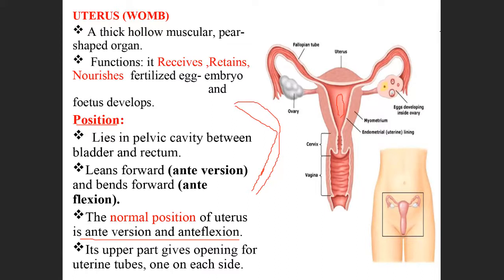This one leans forward. This lean forward is called anteversion. And then this part is bent forward. This is anteflexion. It is not straight.